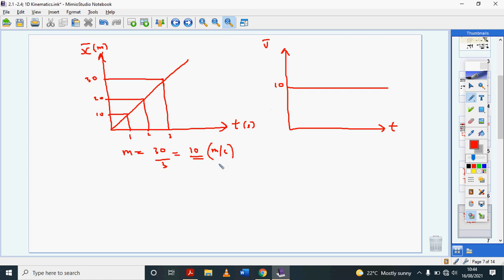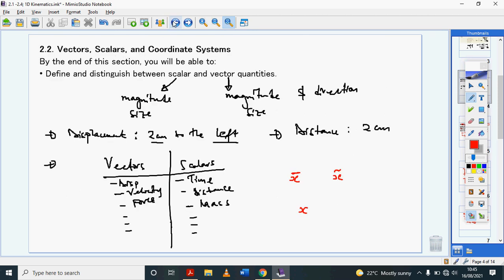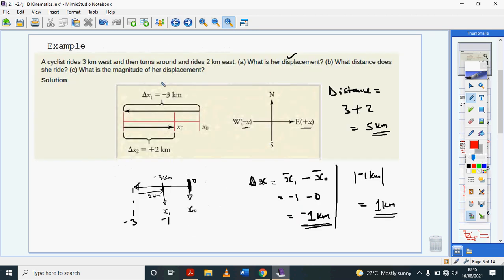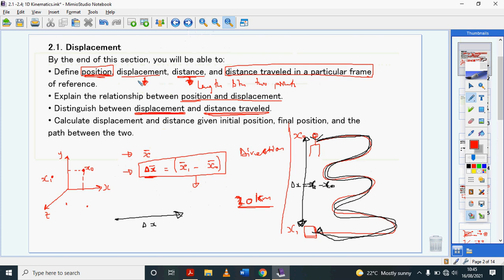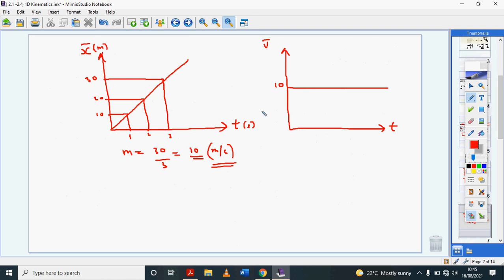I did not talk about these units. The unit for speed is meters per second. The unit for velocity is also meters per second. The unit for distance is meters, and the unit for displacement is also meters. Okay, so this is how I can get a speed time graph from a position time graph.